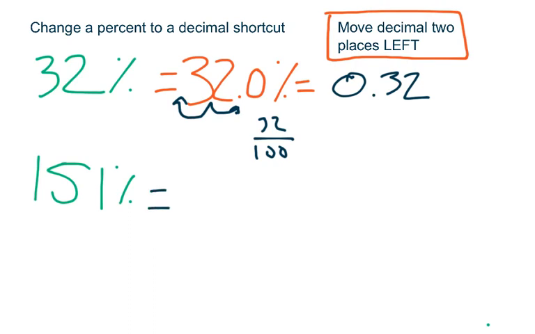Likewise, for 151%, the decimal would be considered to be after the 1 right there where I placed it. So if I move that decimal 2 places to the left, there's once, there's twice. It would go in between the first 1 and 5, so it would be 1. Get rid of that, it's not necessary. It would be 1 and 51 hundredths. Move the decimal 2 places to the left, and you'd be done.